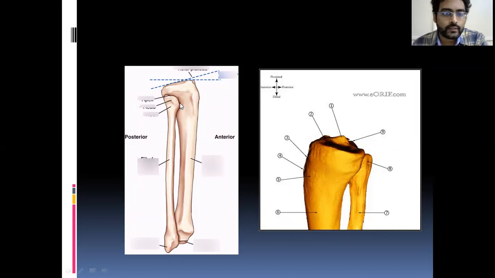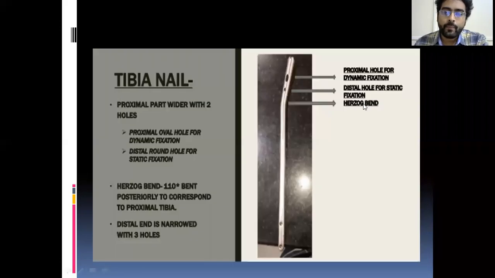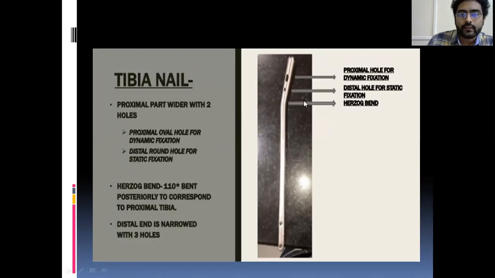So when you introduce this nail, the nail should conform with this proximal tibial configuration. So there is a bend in the proximal tibia, and you should always identify this bend. Like a pathology slide, you remember, no? If there is a bend, it is a tibial nail. This bend is known as Herzog bend. It is a bend of 10 to 11 degrees. If you see posteriorly, it is 110 degrees. If you see anteriorly, it is 11 degrees or 10 degrees. This is the Herzog bend.